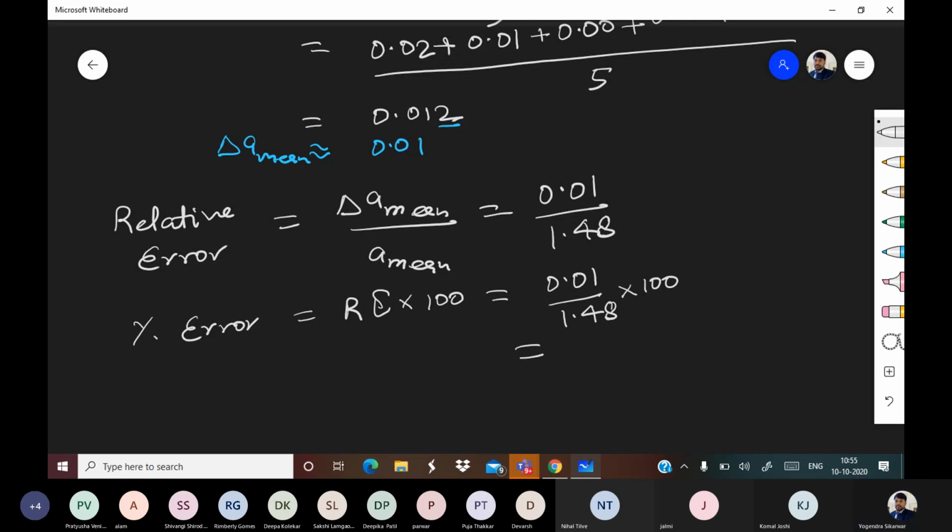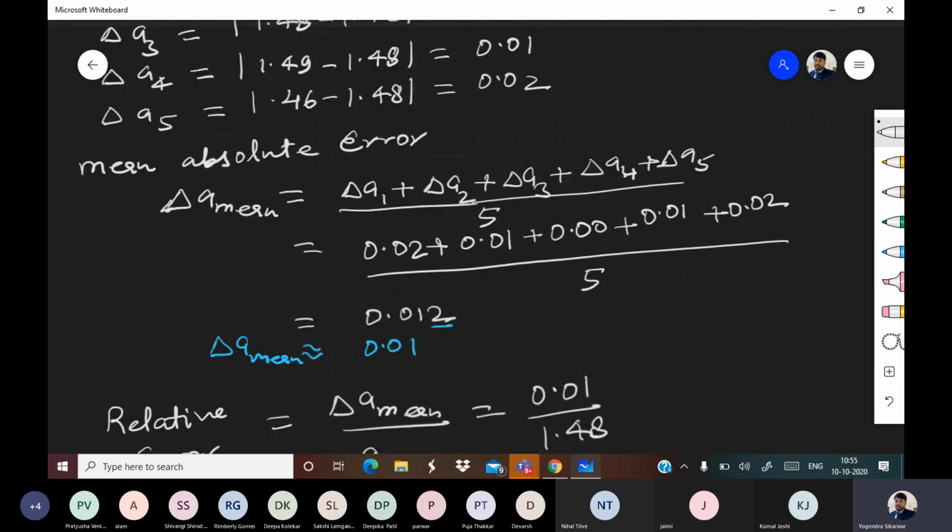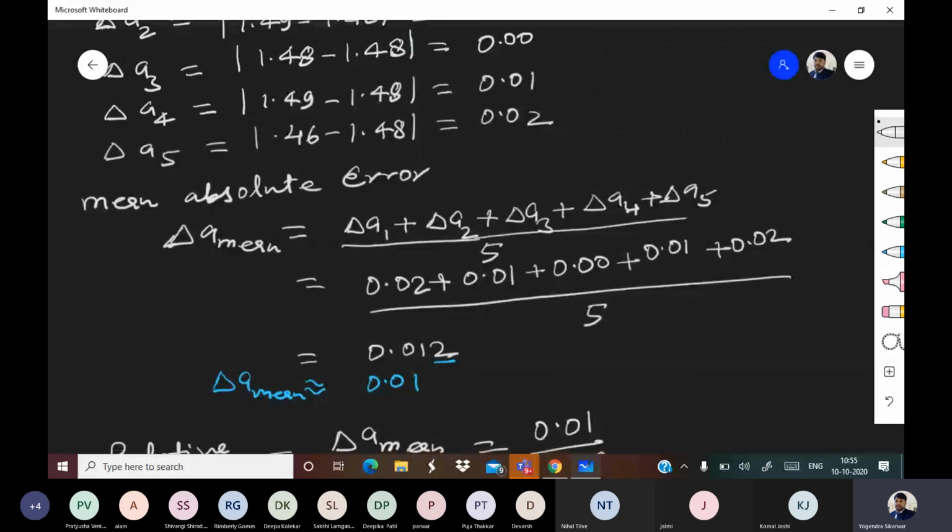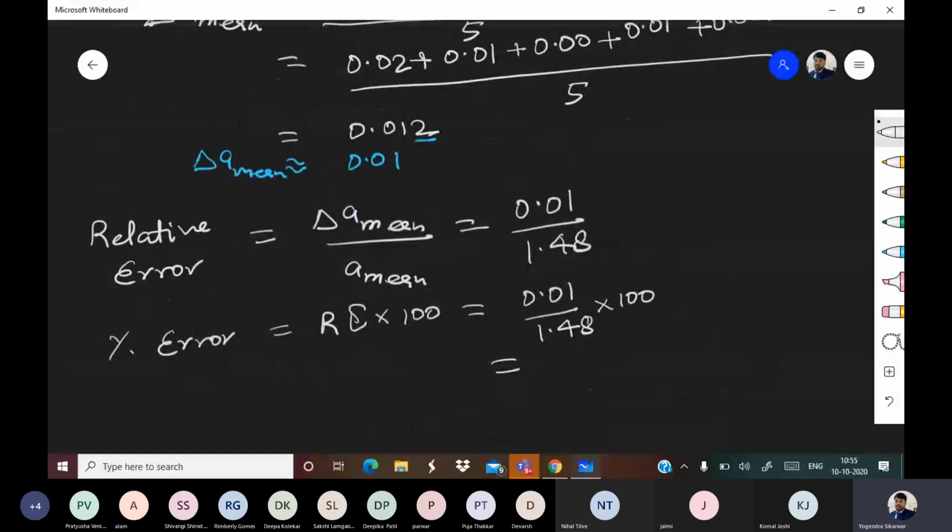That comes out to be 0.675 actually. That 5 can be rounded off, and that will be 0.68. This will be the answer.